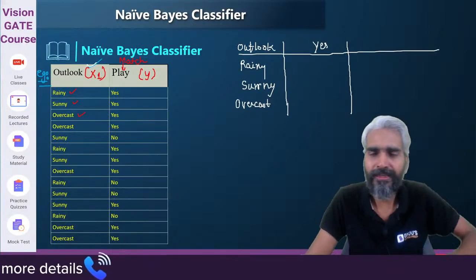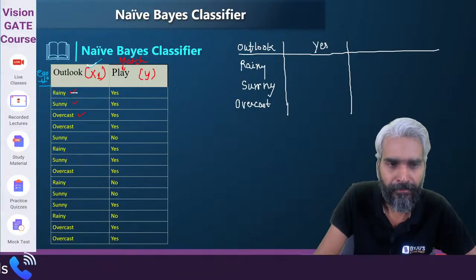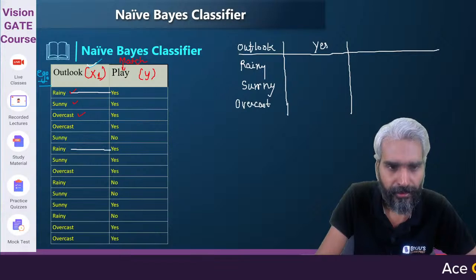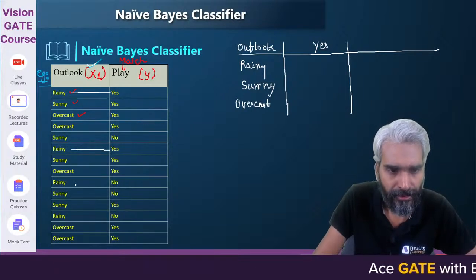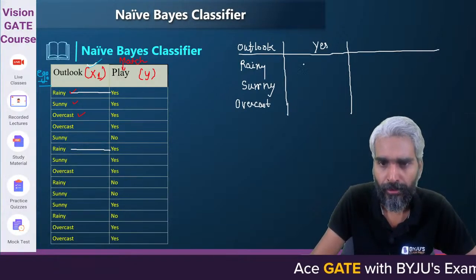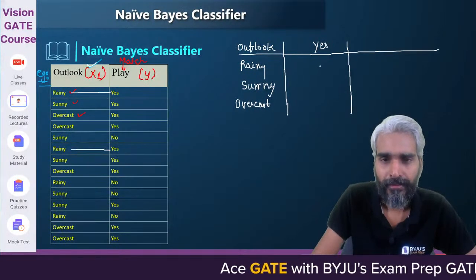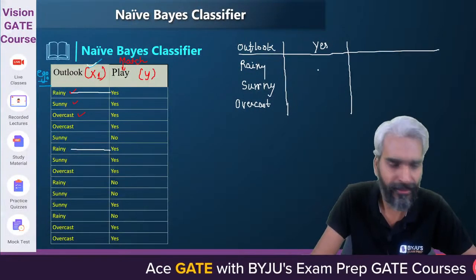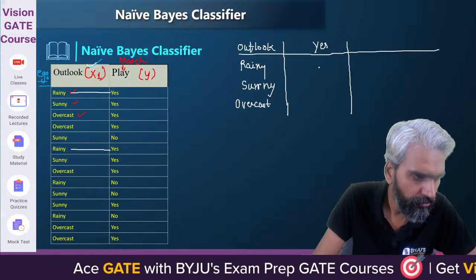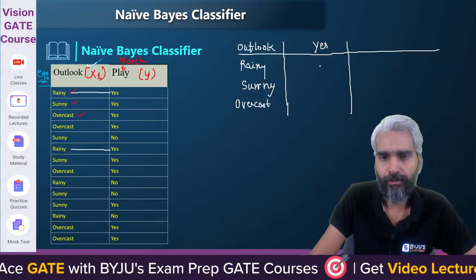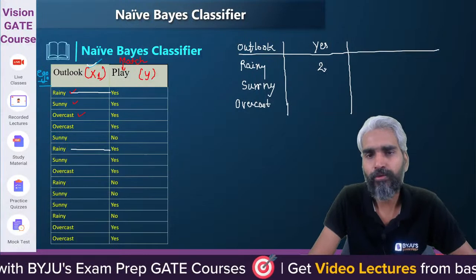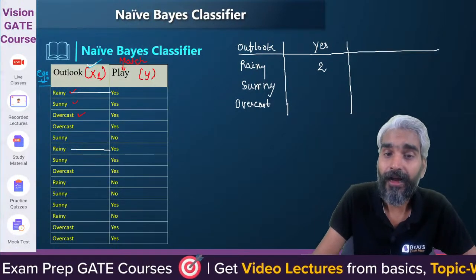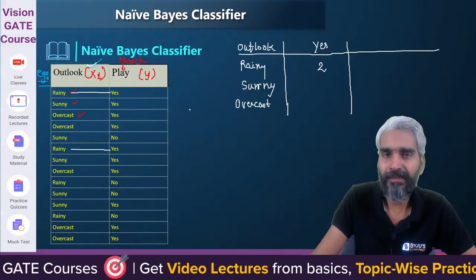Rainy yes, rainy yes. Rainy no, rainy no, no. So if the outlook is rainy, the match is played only twice. Now if the outlook is sunny, how many times is the match played?